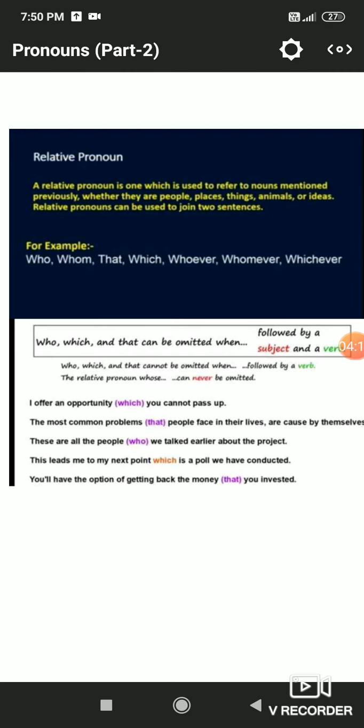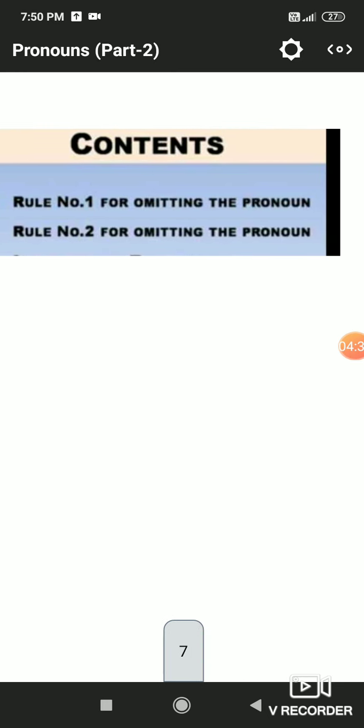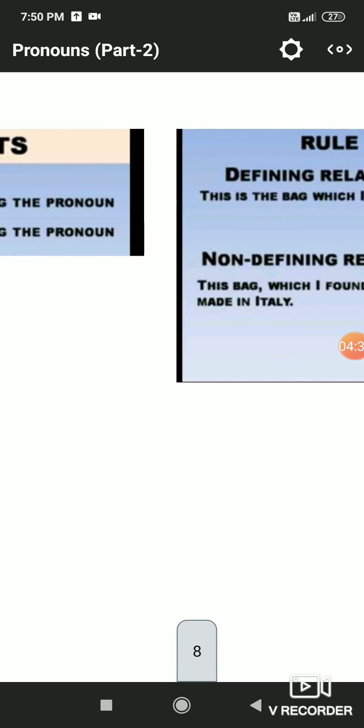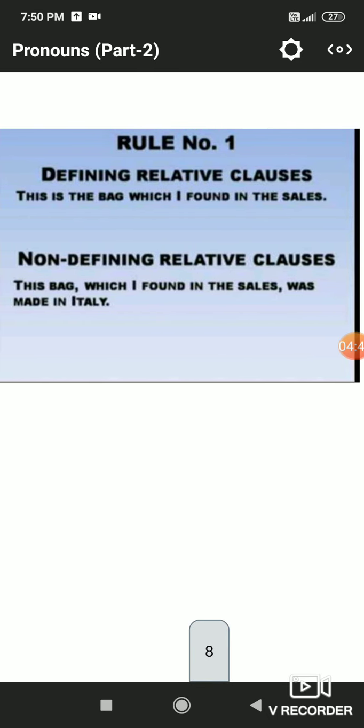In the third sentence, we is the subject, talked is the verb, so who can be omitted. But in the fourth sentence, is not a subject, it is a verb. So if the relative pronoun is followed by a subject and a verb, then it can be omitted. But if it is not followed by a subject and verb, it can never be omitted. Keep this rule, remember. Who, which and that can be omitted when they are followed by a subject and a verb. So you have to remember the rules of omission of relative pronoun, but you must be clear about the defining relative clause and non-defining relative clause also.